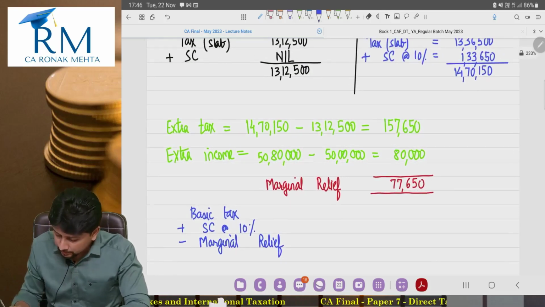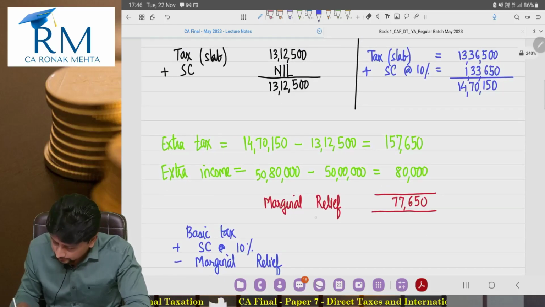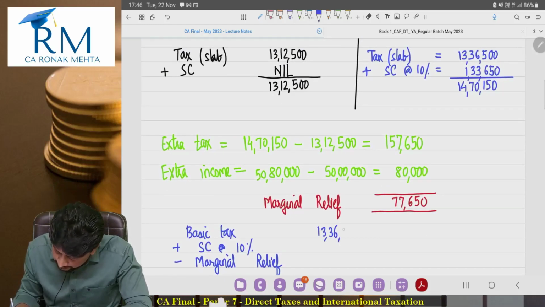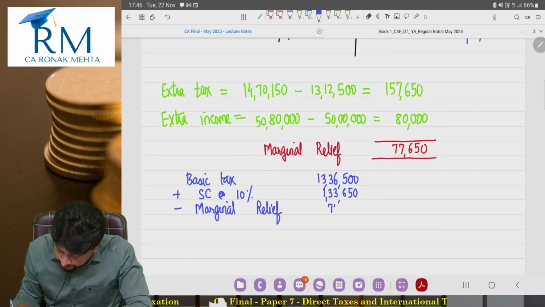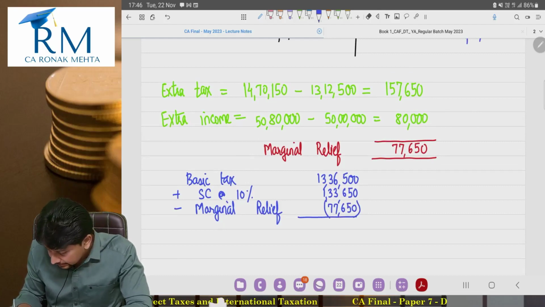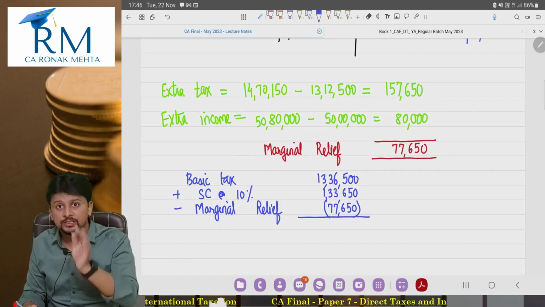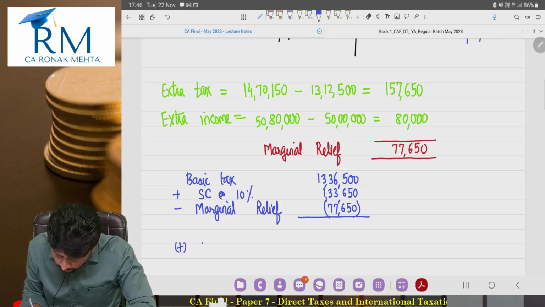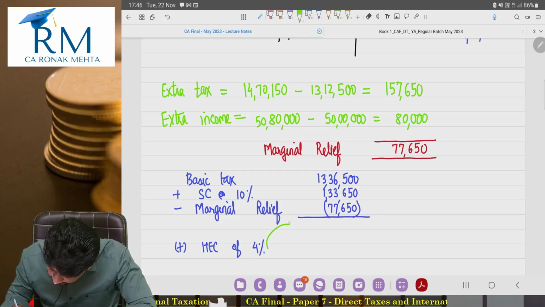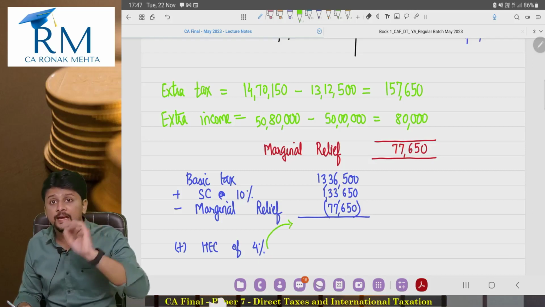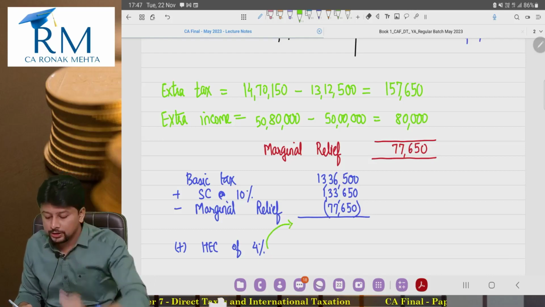If I repeat the numbers for Mr. Sunil: 13,36,500 plus surcharge of 1,33,650 minus 77,650, and this is the tax that Mr. Sunil will have to pay. Of course, we are going to add health and education cess of 4% on this figure, the figure remaining after deducting marginal relief.